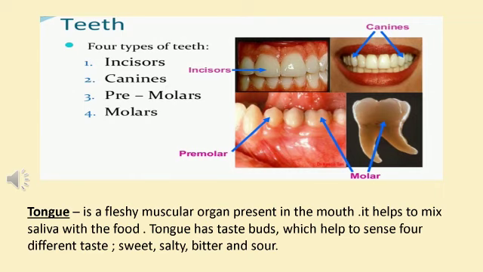The tongue is a muscular organ and it helps in mixing the chewed food with saliva. Saliva breaks down the starch into simple sugar that is easily absorbed by our body. It has taste buds that detect different tastes present in food: salty, sour, bitter and sweet. So the tongue also helps in ingesting food.